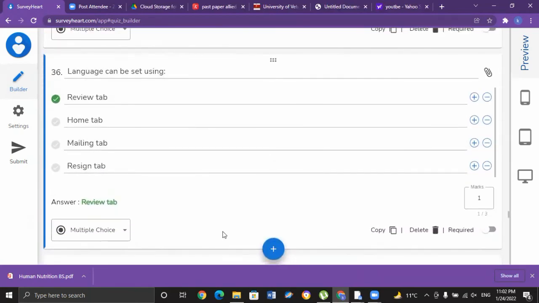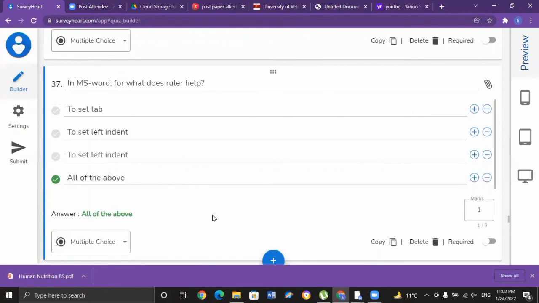Language can be set using which tab while working in MS Word? Which of the following tabs could possibly be used to set the language in which we are creating a document? We can select the language in our document by using the Review tab that is available in MS Word. That is option A for MCQ number 36.